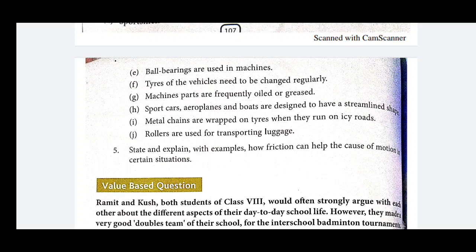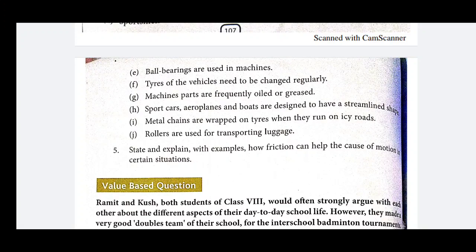Give your response through Ecovision or WhatsApp, meaning on my personal WhatsApp number. But first, if today's class is clear and easy to understand, then give your response through Ecovision that, sir, the chapter is clear or not.